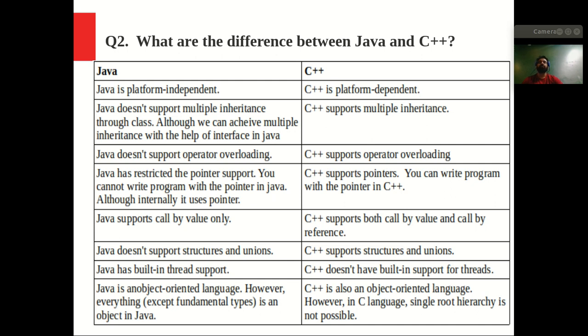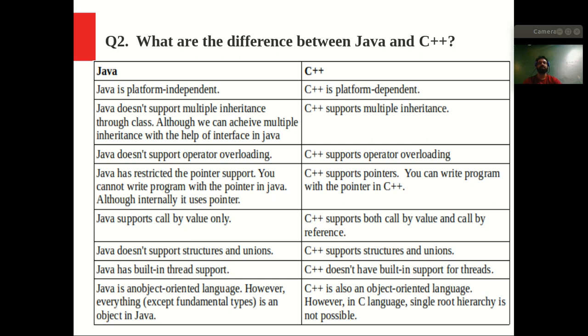This is supported in Java. Means in Java we can only pass the value, but we cannot pass the reference. Reference means any address. Let's say we have some method with an argument. If in the argument we pass the address or the reference of a variable, then that is called call by reference. So C++ supports both call by value and call by reference.